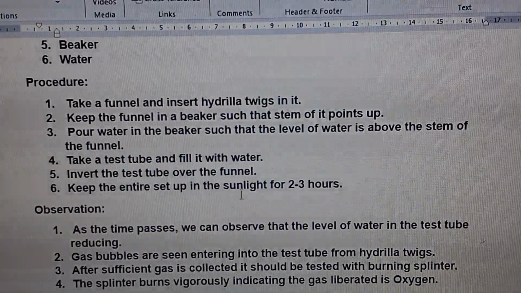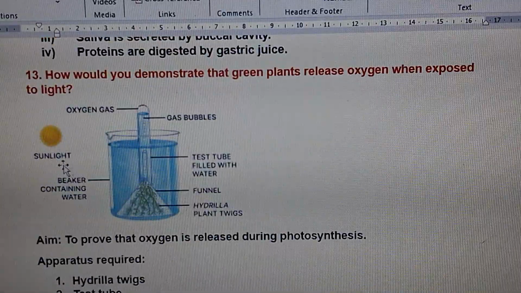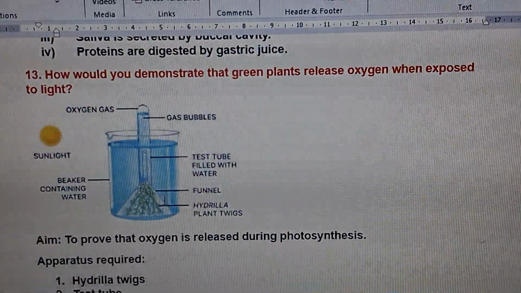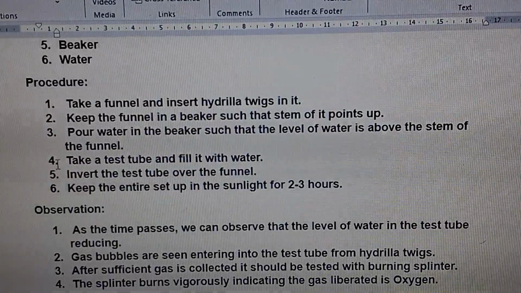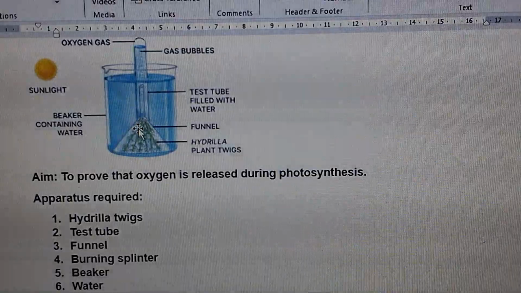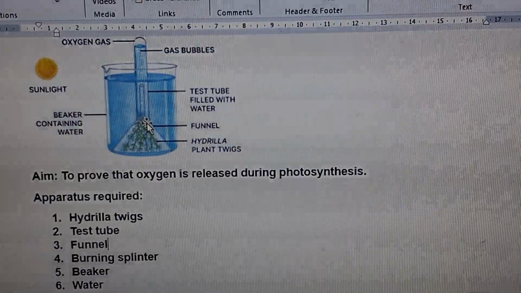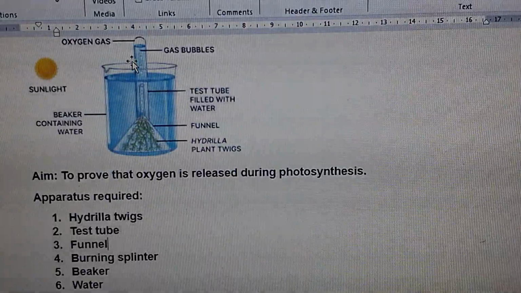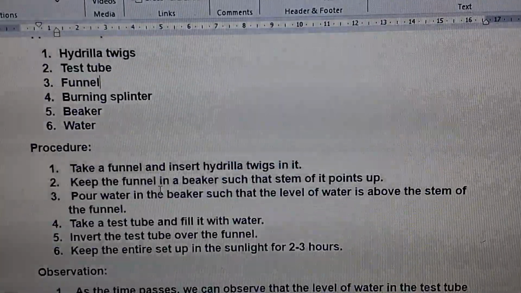Take a test tube and fill it with water. A test tube should be taken and you have to fill that test tube with water. Invert the test tube over the funnel. So very carefully, keeping your thumb pressure upon the mouth of the test tube, you have to insert this test tube inverted upon the stem of the funnel.